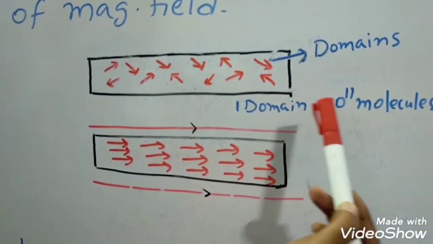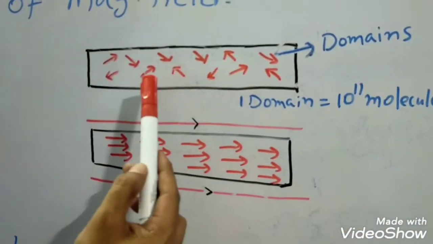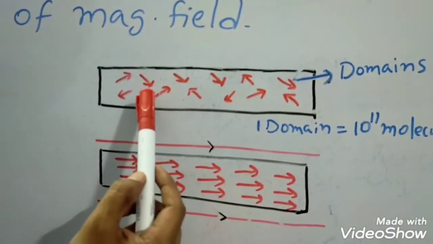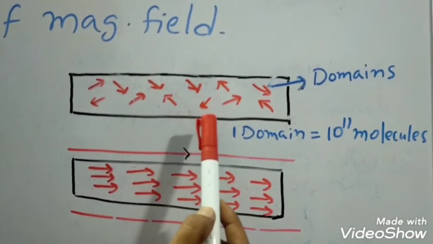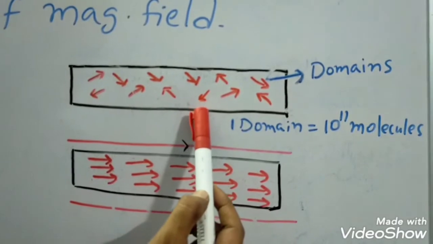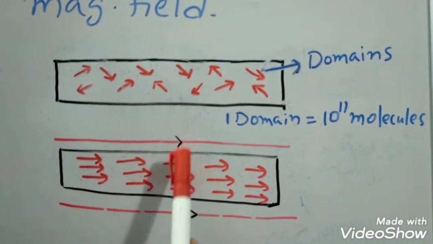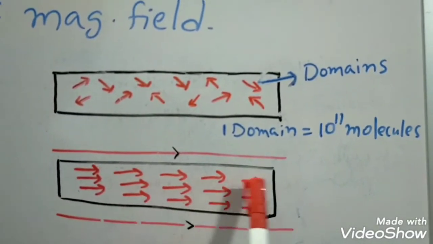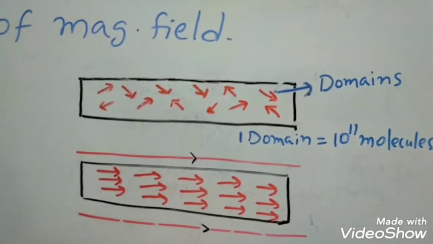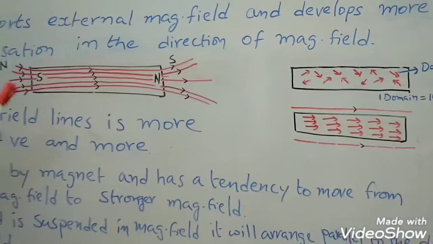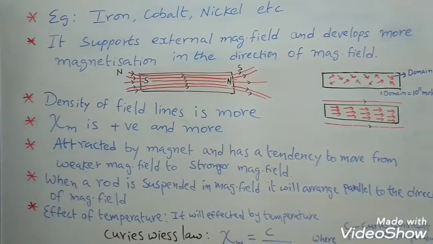Inside a ferromagnetic substance there are domains. Each domain contains 10 power 11 molecules. In the absence of a magnetic field, these domains are moving randomly. Due to that, the net magnetic moment is 0. In the presence of a magnetic field, these domains arrange in the direction of the magnetic field. Then, if you observe here, the density of field lines is more.